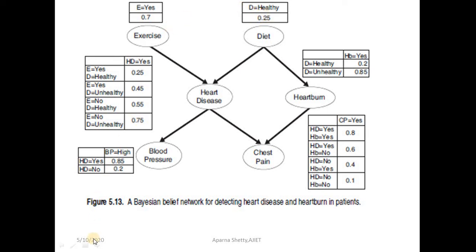E can have two values, yes or no. Exercise can have two values, yes or no. Diet can have two values, healthy and unhealthy.